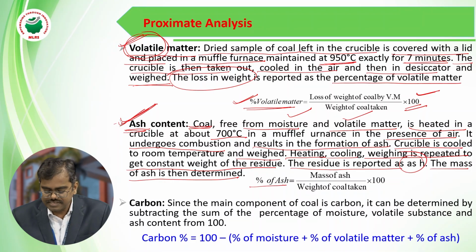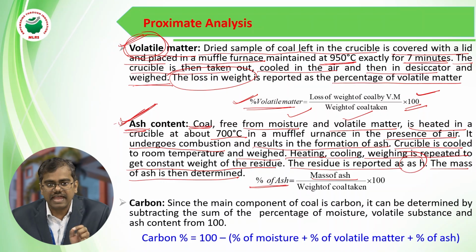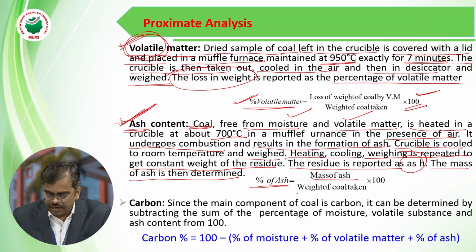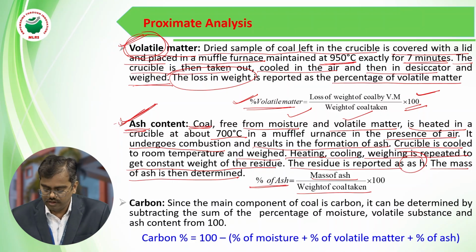That is, percentage of ash is equal to the mass of ash, that is, the weight of ash formed after complete combustion of the coal, divided by the weight of the coal sample you took before combustion or before burning of the coal, and you should multiply it by 100. Then you will get the ash content present in the coal sample.